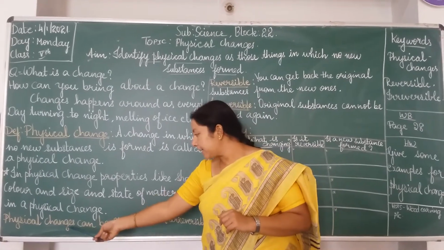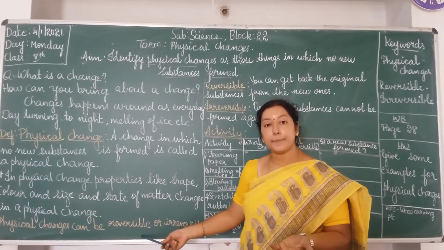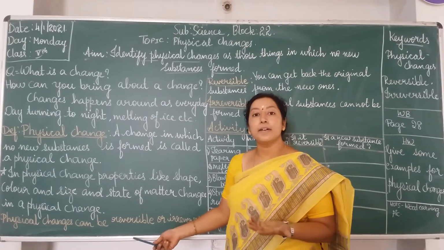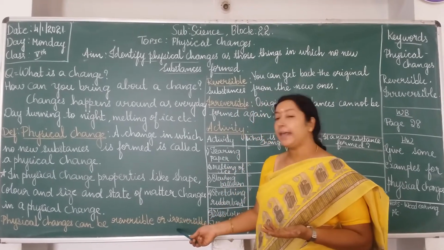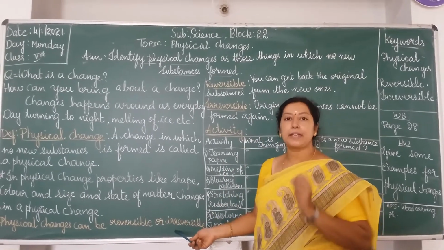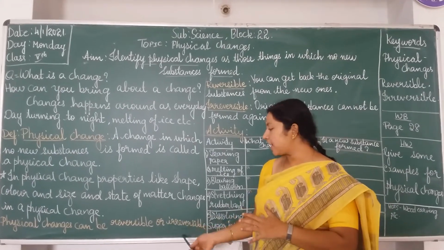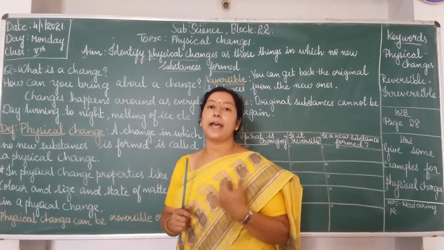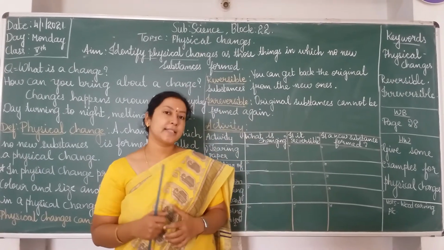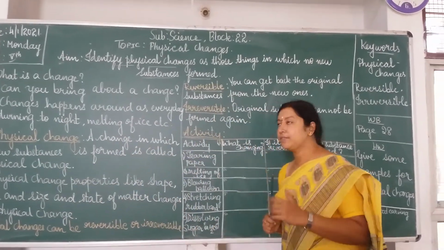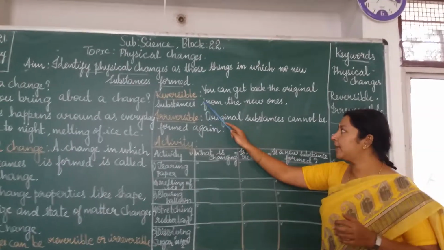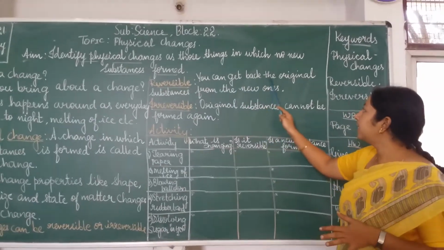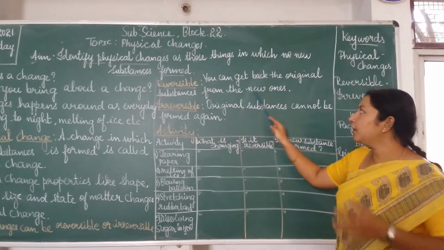Understood? And physical changes can be reversible or irreversible. These terms are different, and you are not used to these words. Reversible and irreversible. So what exactly is reversible? Let me define. Reversible means you can get back the original substance from the new one.